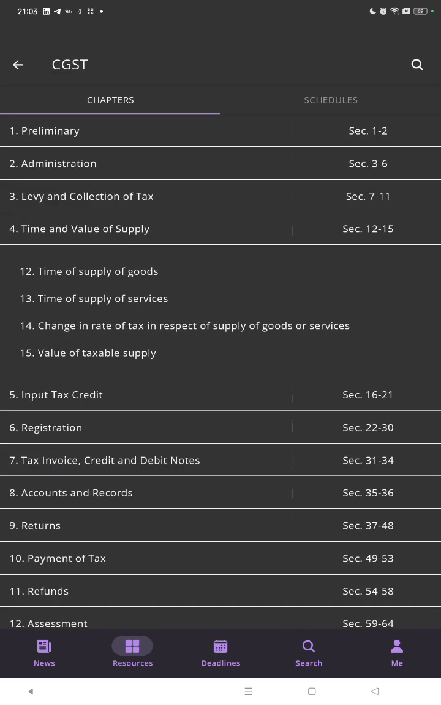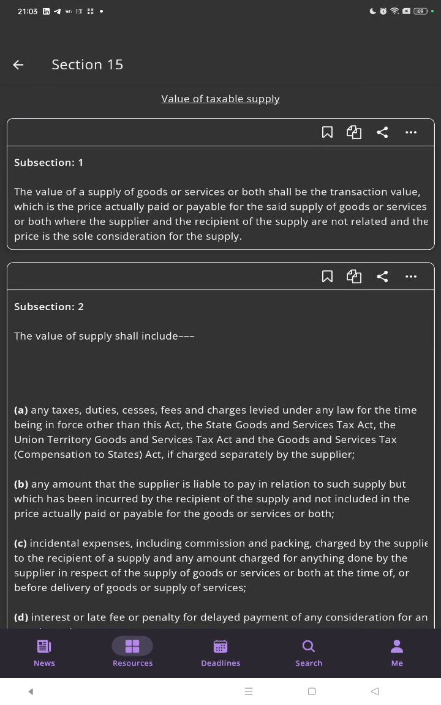Now we will be studying Section 15, value of taxable supplies. The value of taxable supplies, Section 15, subsection 1. The value of the supply of goods or services or both shall be the transaction value, which is the price actually paid or payable for the said supply of goods or services or both, where the supplier and the recipient of the supply are not related and the price is the sole consideration for the supply.